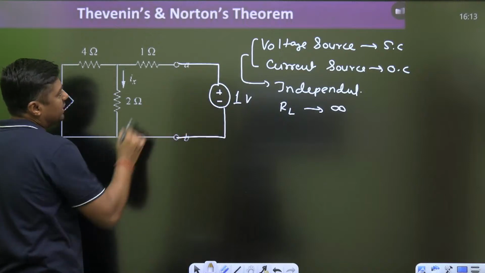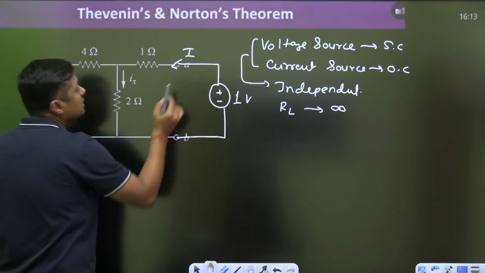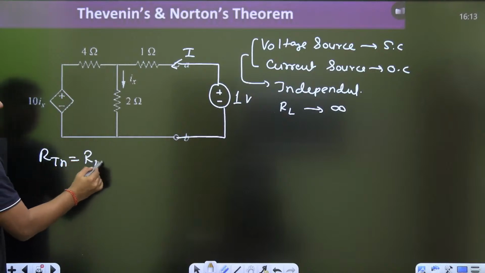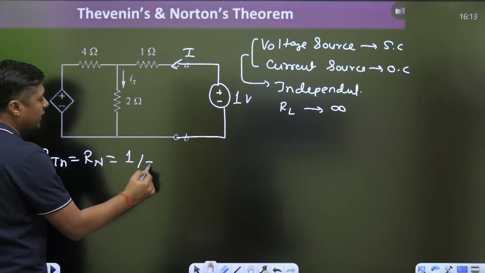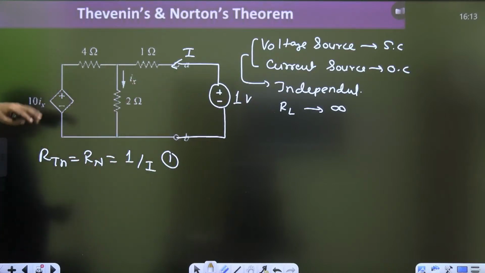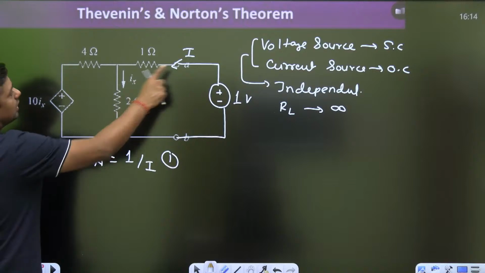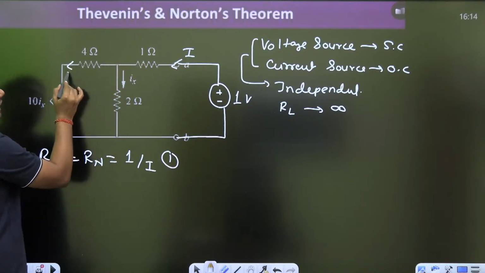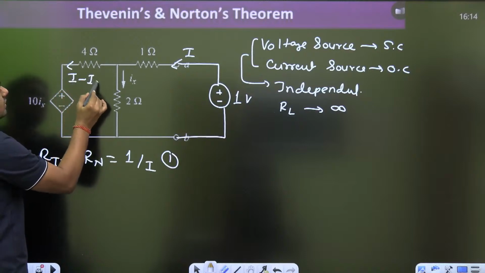Connect a 1 volt battery, let the current be I. Then RTH, or that same RN, will become 1 upon I. We have to find this 1 upon I. Here there are no independent sources, so the independent sources are already 0. Now we have to find the 1 by I. Now watch how we can find the 1 by I. I is coming here, this is Ix. So what is the current here? I minus Ix, by KCL.